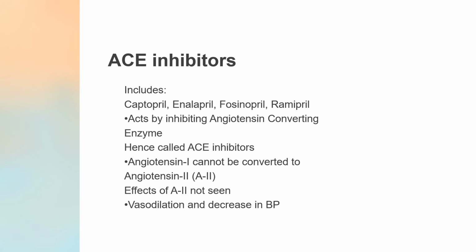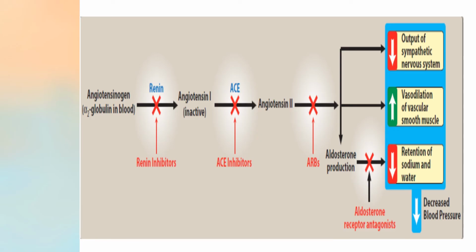Okay, and there is a vasodilation and decrease in blood pressure. The same thing is being described here by diagrammatic representation. You can see angiotensinogen is acted upon by renin to get converted to angiotensin 1. Then there is ACE which will convert angiotensin 1 to 2. And then basically the actions produced by angiotensin 2 are vasoconstriction, then there is retention of sodium and water.